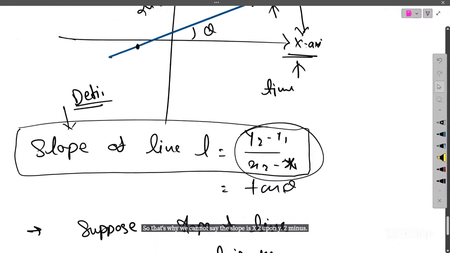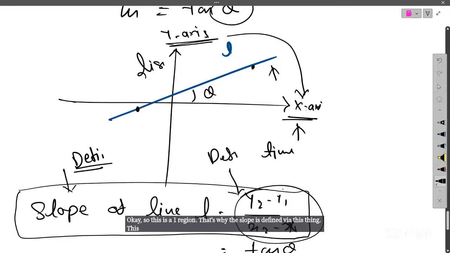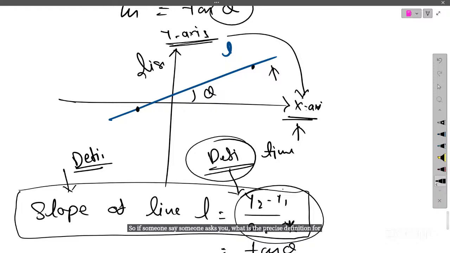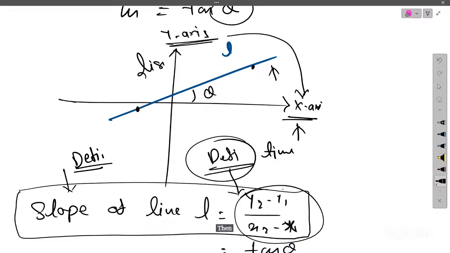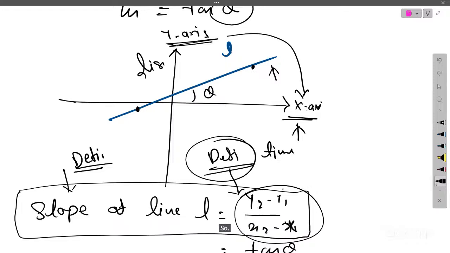So this is one reason why the slope is defined this way. This is the definition of slope. If someone asks you the precise definition of the slope of a line, you say that if we have two points on that line, the difference in the y coordinate upon the difference in the x coordinate will be our slope.